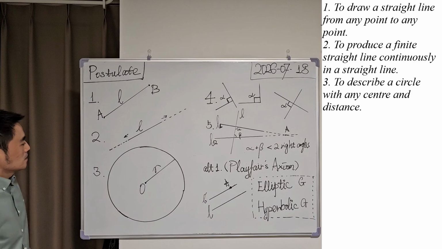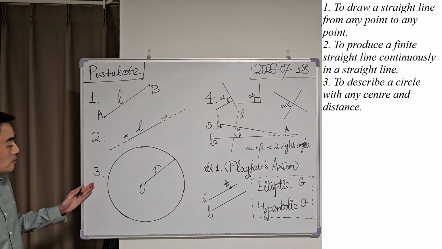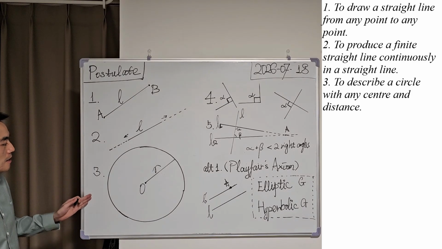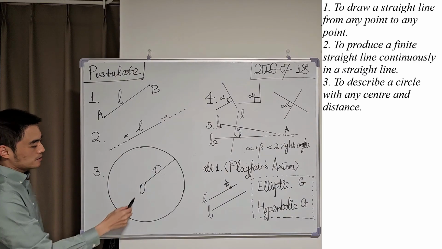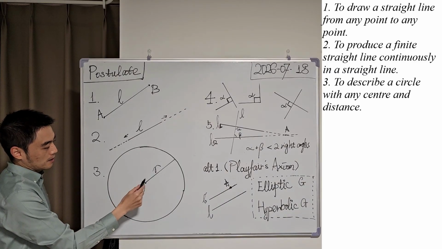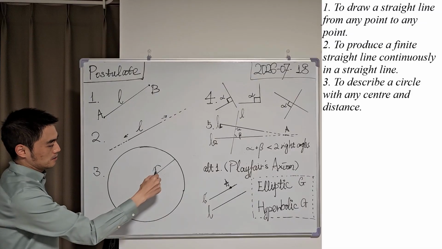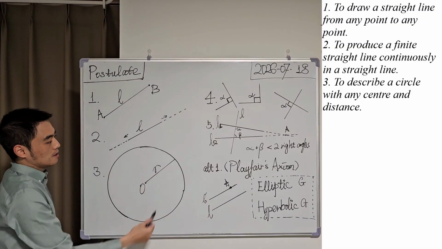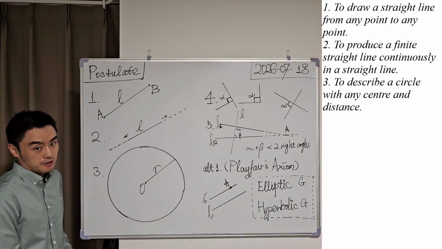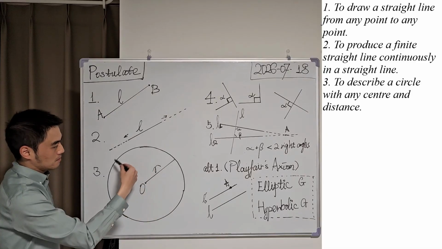Okay? And Postulate 3 declares that with a given center here O and a given distance, let's assume this R, we can describe a circle, this.